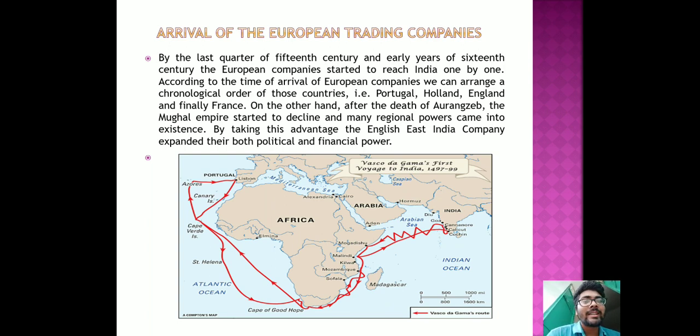You can see in the slide that by the last quarter of the 15th century and early years of the 16th century, the European companies started to reach India one by one. According to the time of arrival, we can arrange a chronological order of these countries: Portugal, Holland, England, and finally France. Portugal was the first country to visit India. We know the name of Vasco da Gama, who visited the Calicut port in the year 1498.